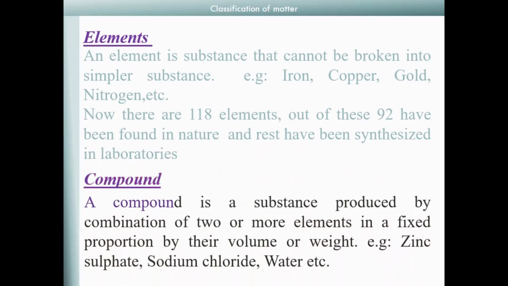Compound. A compound is a substance produced by combination of two or more elements in a fixed proportion by their volume or weight. Zinc sulfate, sodium chloride, water, etc.